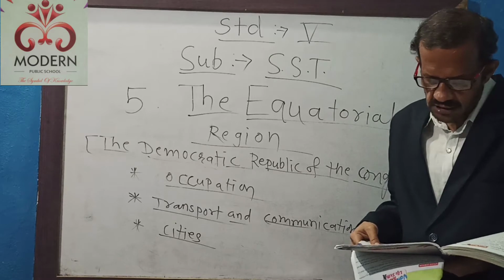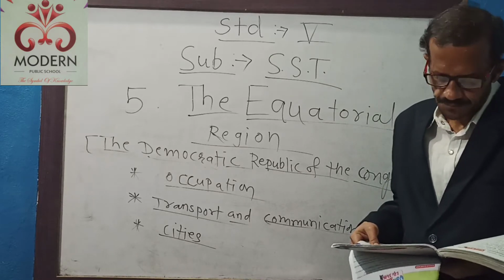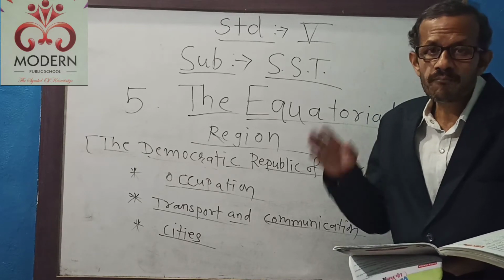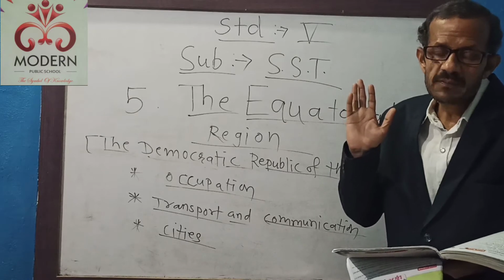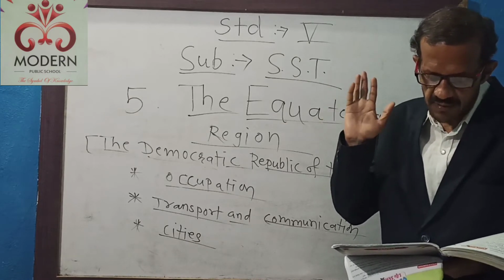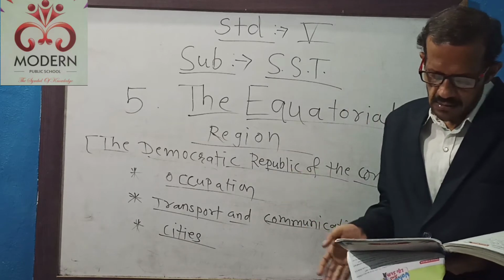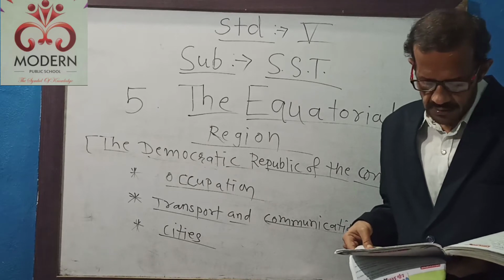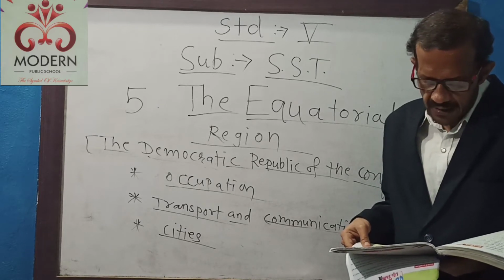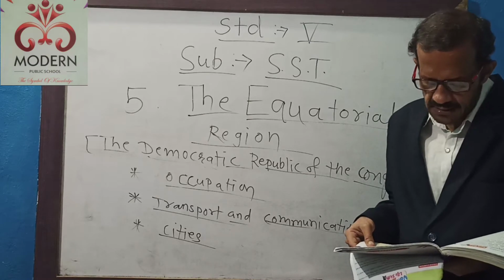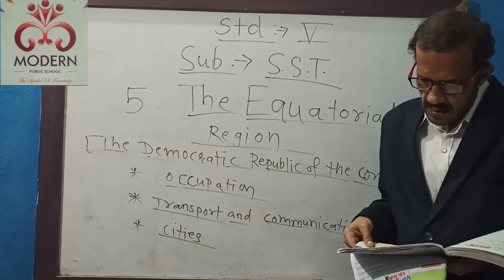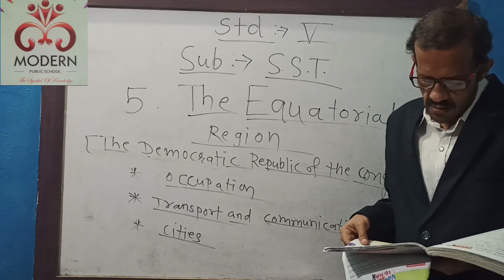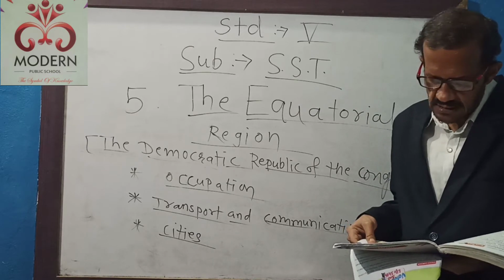Large areas of forest have been cleared for farming. So there is a dense forest also, you know about that. But for farming purposes, the people have cut or cleared the different types of forest for farming. The chief crops cultivated are rice, maize and cassava. These are the different types of crops that are produced in this area.